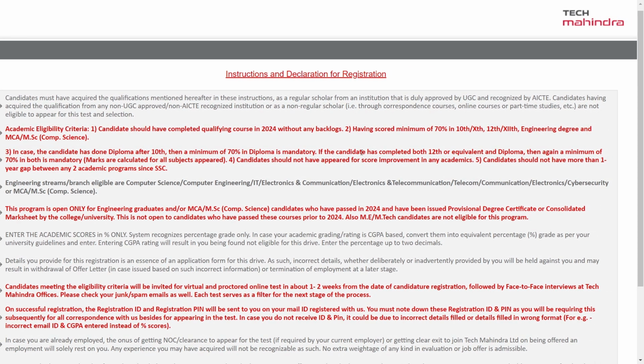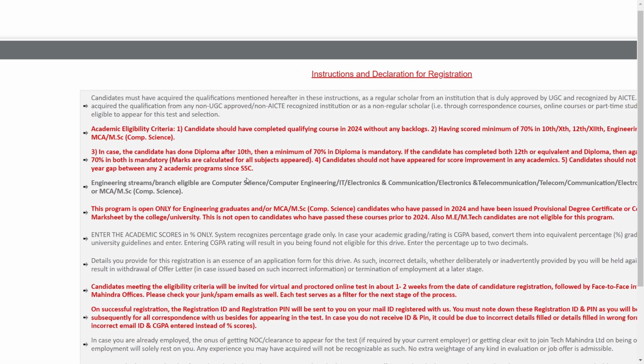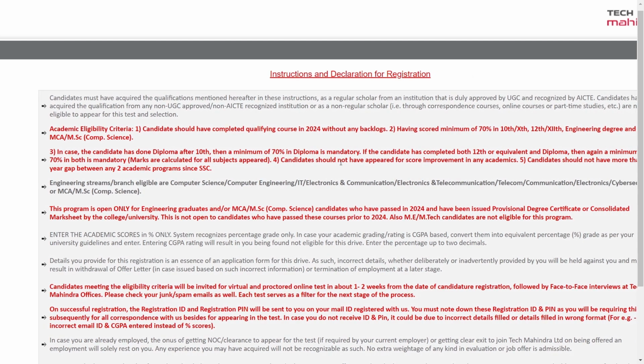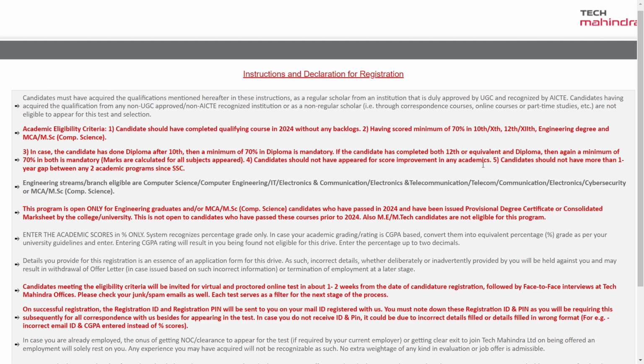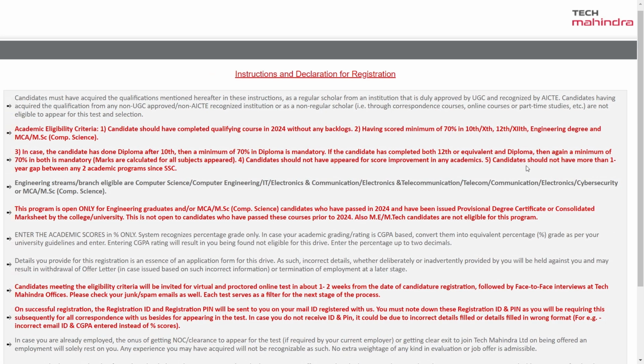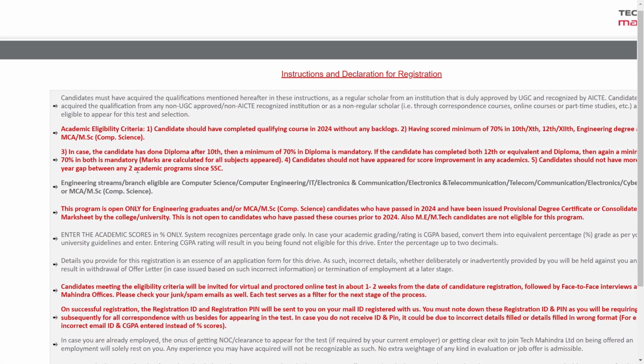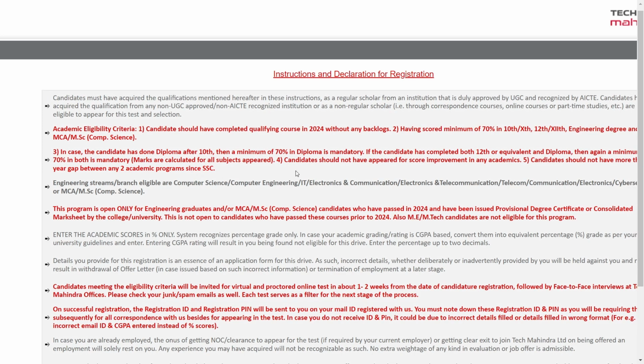If the candidate has completed both 12th or equivalent diploma, then again a minimum of 70% in both is mandatory, 12th or diploma also. Marks are calculated for all subjects appeared. Candidates should not have appeared for score improvement in any academics, and should not have more than 1 year of gap between two academic programs since SSC. Here you can see that you should not have more than 1 year of gap in your academics.